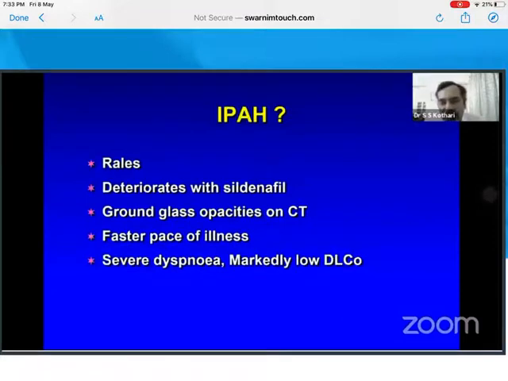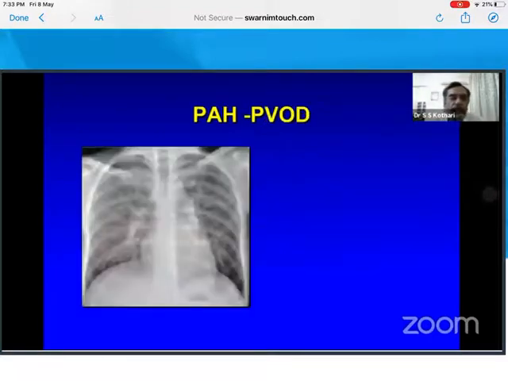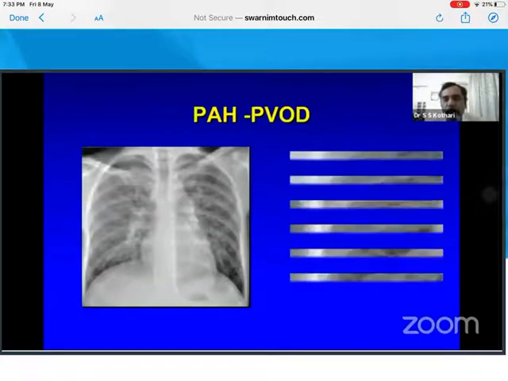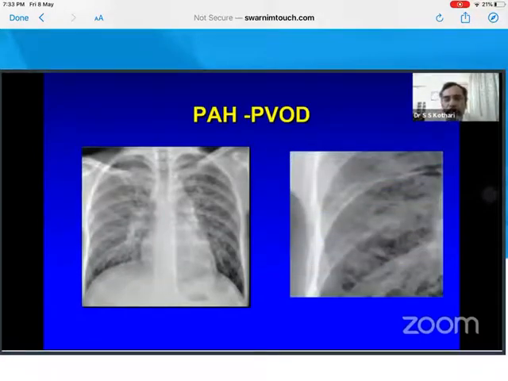And you have an IPH-like patient, but he had ground glass opacities on CT and he is rapidly deteriorating. His DLCO is very low, 30-40% of normal. So think of a CT X-ray like that in a PH patient. There is pulmonary venous hypertension. So PVOD patient. So what is the wedge pressure in a PVOD patient?